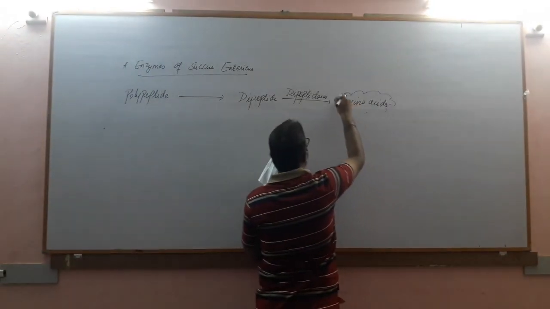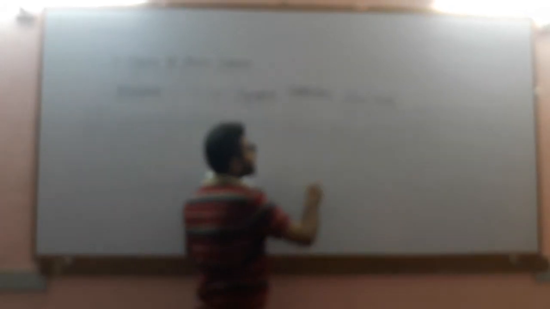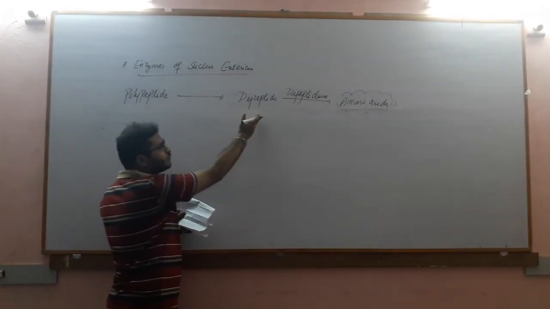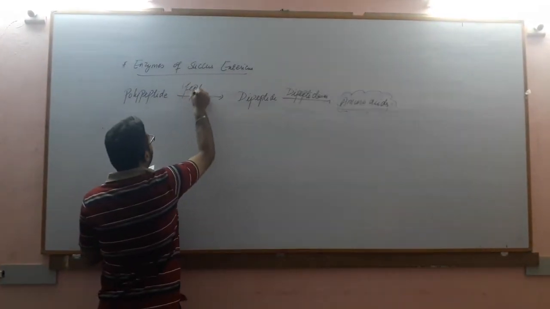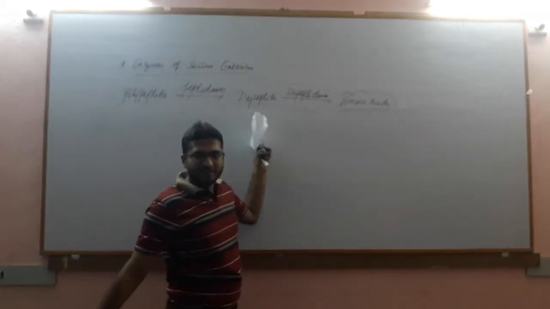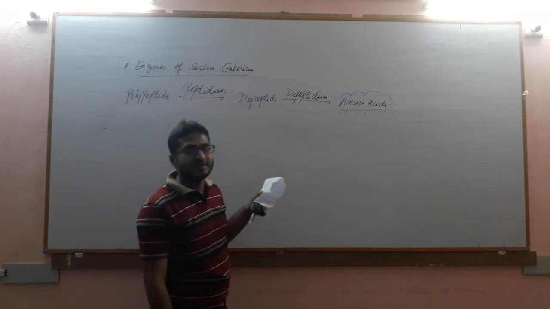The end product of protein digestion is amino acid. This is very important for NEET MCQs. End product of protein digestion is amino acids. So polypeptides can be converted into dipeptide using enzyme peptidases, and these dipeptides can be converted into individual amino acids using dipeptidases.